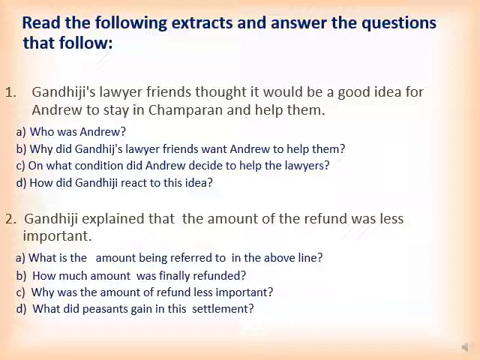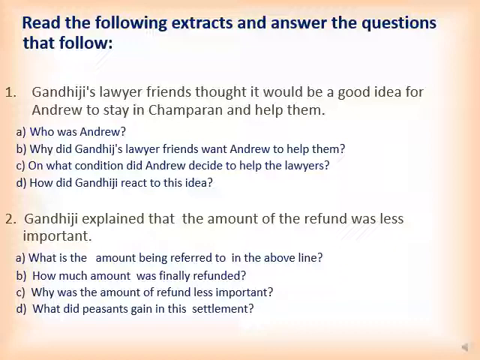The second extract is, Gandhiji explained that the amount of refund was less important. Now, what is the amount being referred to in the above line? What is this amount? What was it for? The second question is, how much amount was finally refunded? How much was asked and how much was finally refunded? Both have different figures. So that needs to be answered.